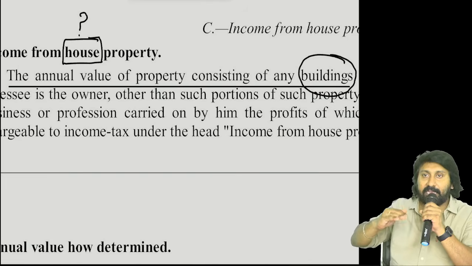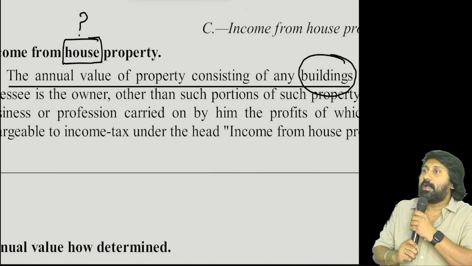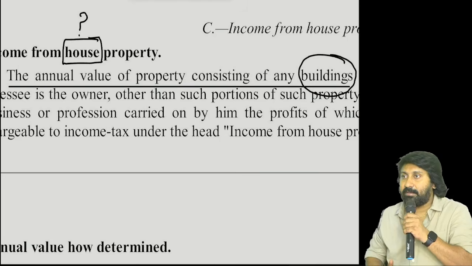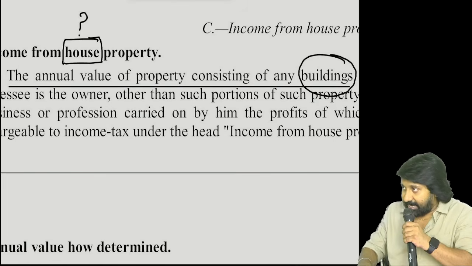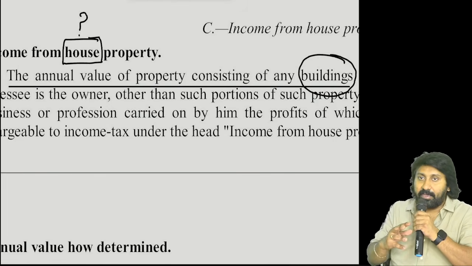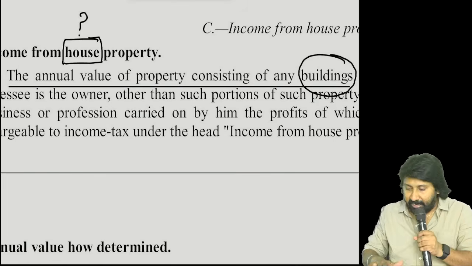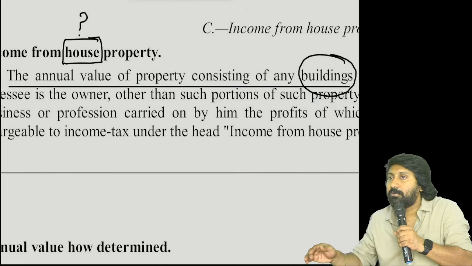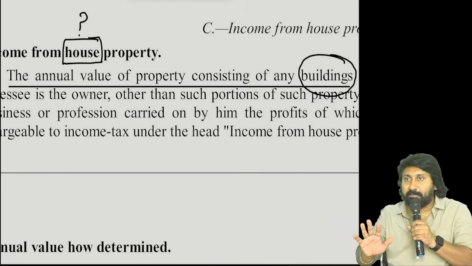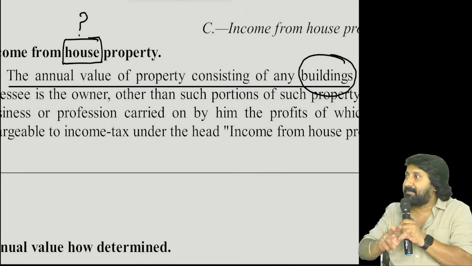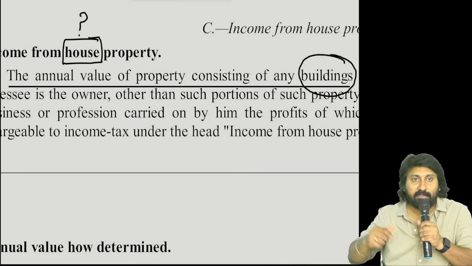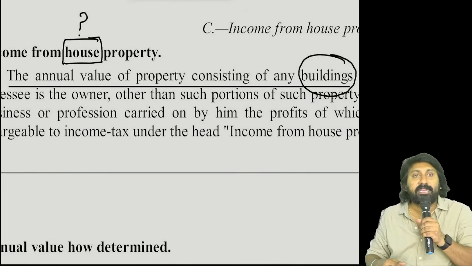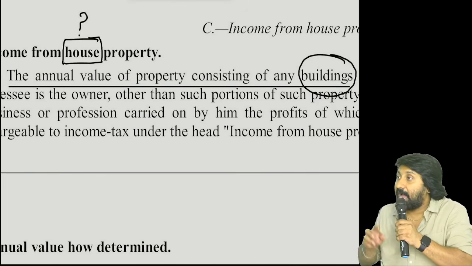Next, let's continue the example. I don't have any building. Vacant land is there. From that what is coming? Rent is coming. It will not fit into PGBP. It's not profits from some business or profession. I'm not doing any business, I'm just renting it. Clear? If you get rent through vacant land, it is taxable under the head IFOS.